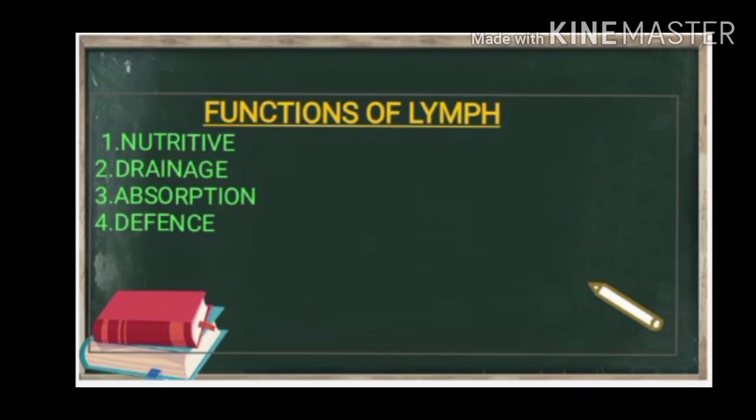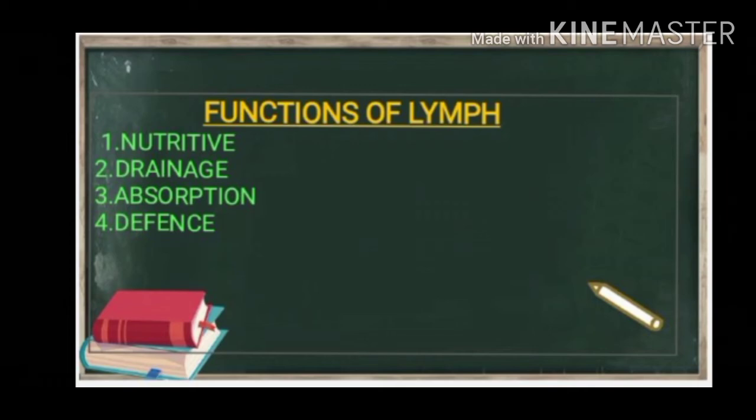Now let's see the functions of the lymph. Children, lymph plays the nutritive function by supplying nutrition and oxygen to those parts where blood cannot reach. It is involved in some drainage function also. It drains away the excess tissue fluid and metabolites and returns proteins to the blood from tissue spaces.